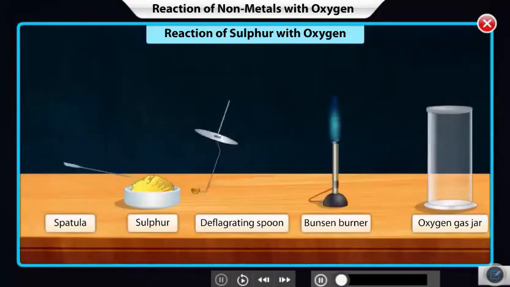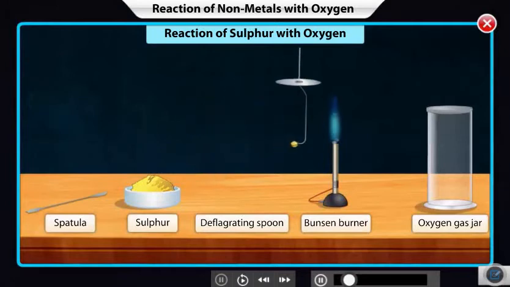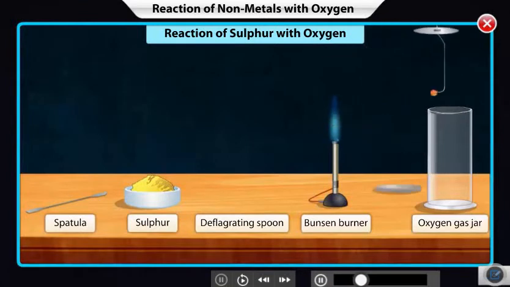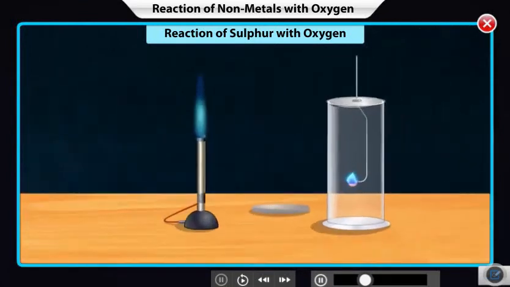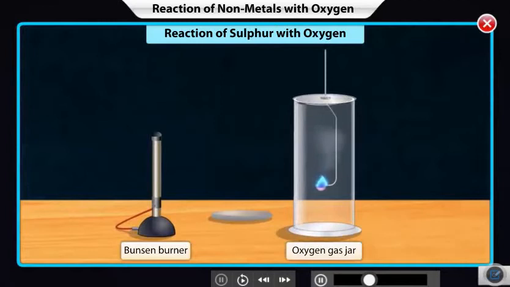Sulfur is a yellowish soft solid. When you heat it in a deflagrating spoon, it starts melting and becomes ruby red in color. Burning sulfur, when introduced in an oxygen jar, gives an intense blue flame.